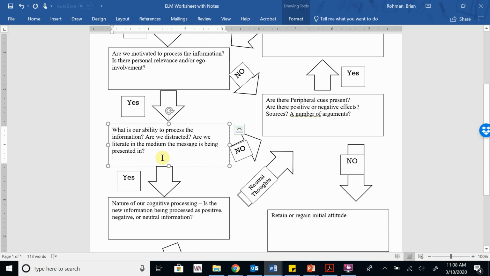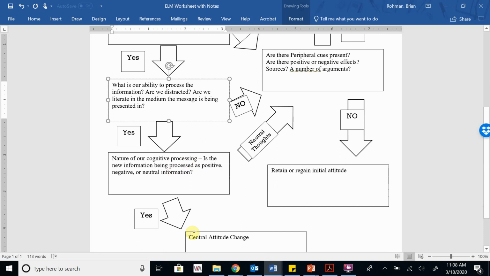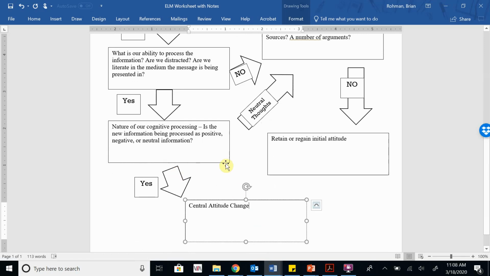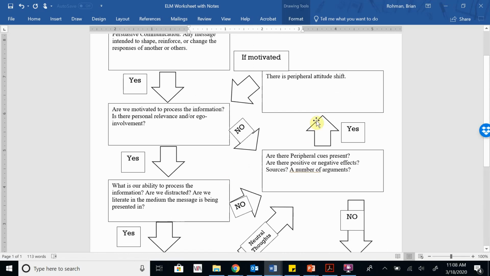Okay, well, if I'm trying to figure out where I'm going to go buy groceries for the first time, I may not be distracted. I might be pretty inclined. And so then we go through this. Well, I've heard of Kroger before. I haven't heard of another grocery store that might be there. So then we get to this idea of we have central attitude change.